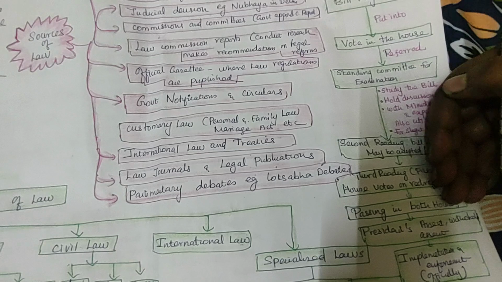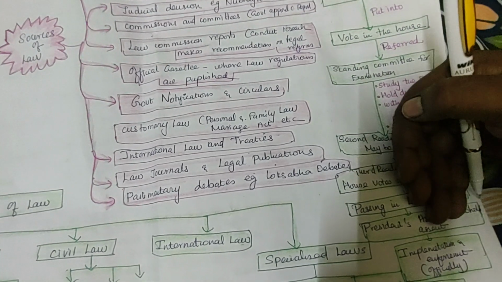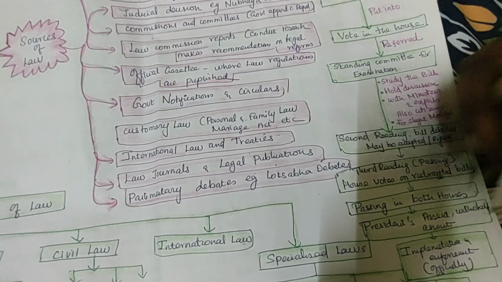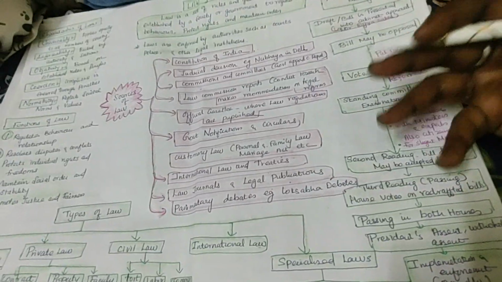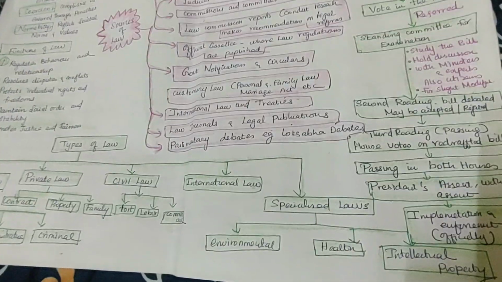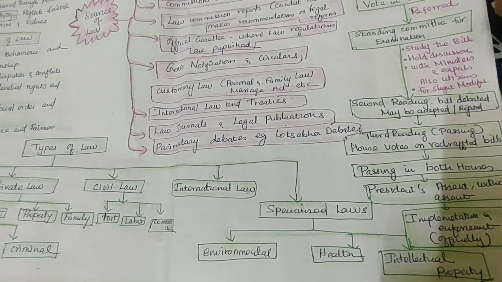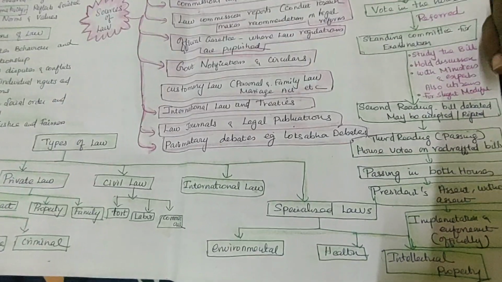Then it will be sent to both houses. Then the president is the one who will approve it. After both houses, it goes to the president, and then the president will approve it. And even though the president is not approving, if a very high majority of the cabinet members are willing, who are cabinet members? The ministers. They are our representatives; we are the ones who elected them.